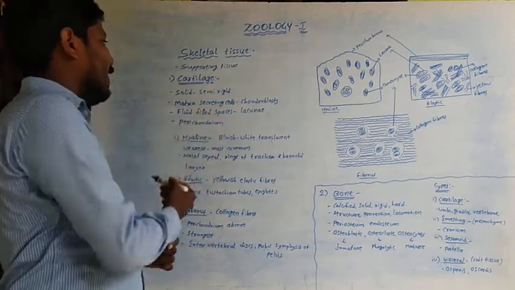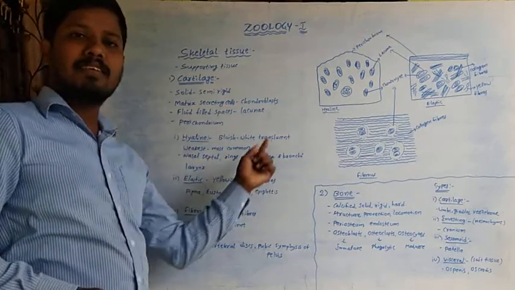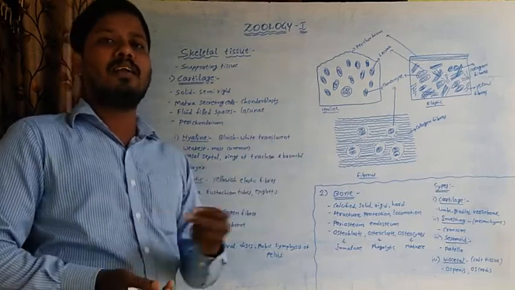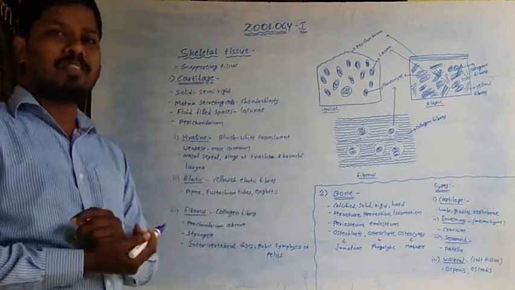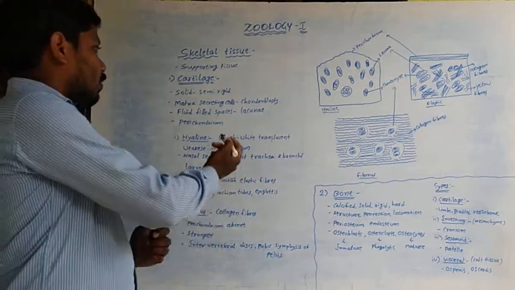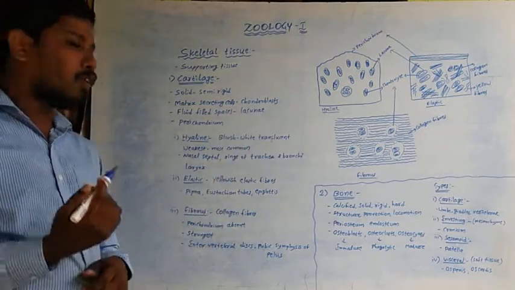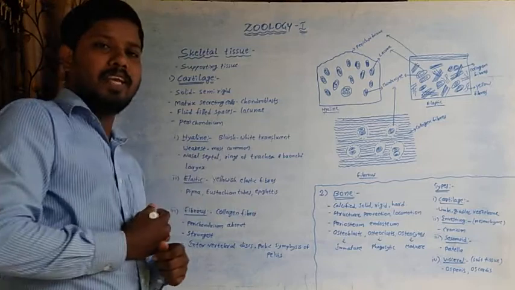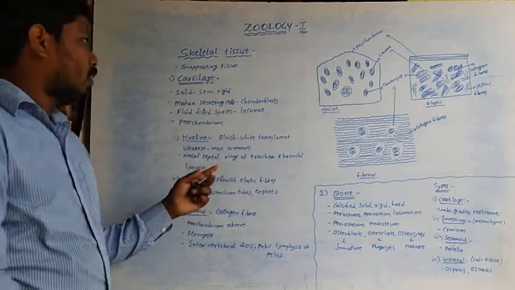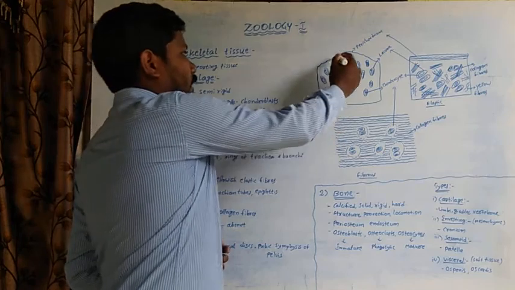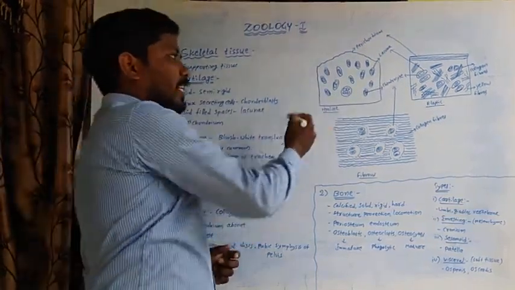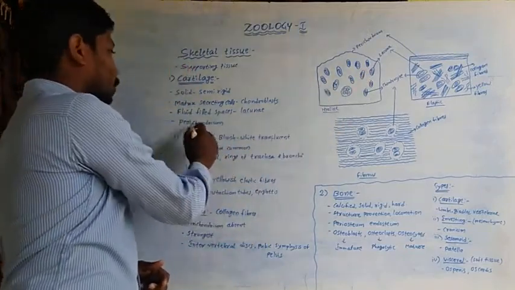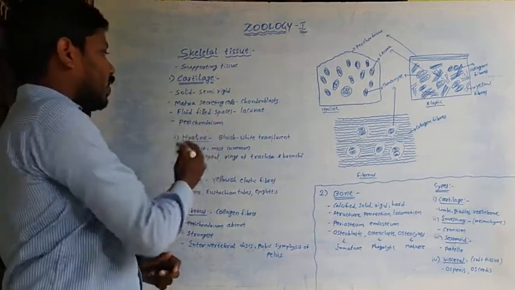The matrix of the cartilage tissue is secreted by chondroblasts. These chondroblasts are the immature cells. When these are matured, they are called chondrocytes. These chondrocytes are surrounded by fluid-filled spaces. Those spaces are called lacunae. The cartilage tissue is surrounded by fibrous connective tissue. That fibrous connective tissue is called perichondrium.